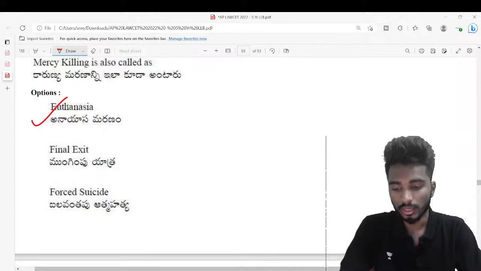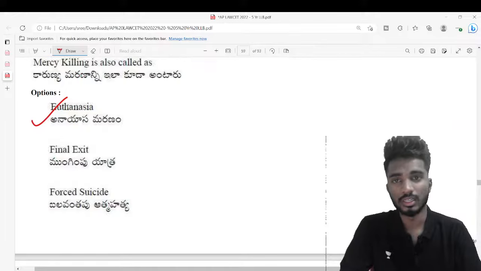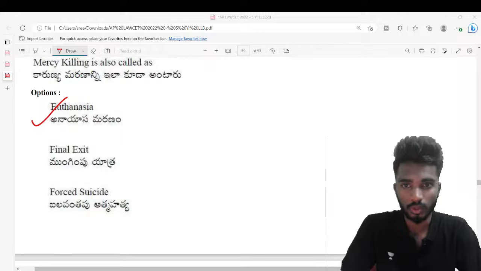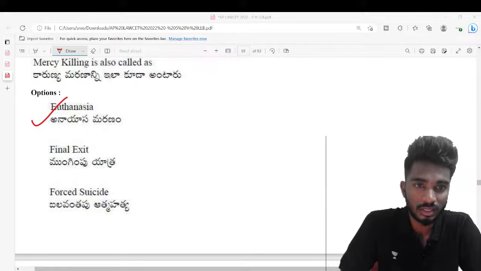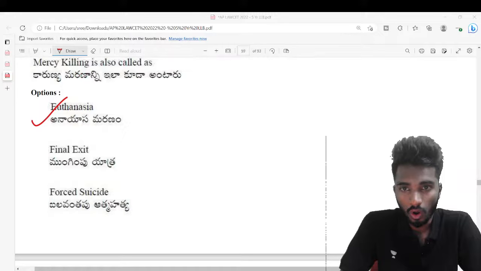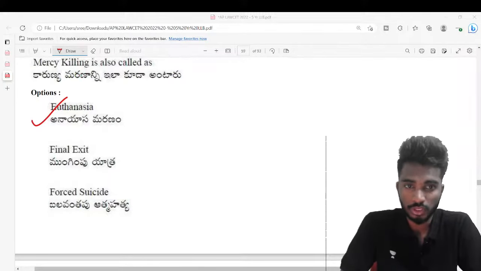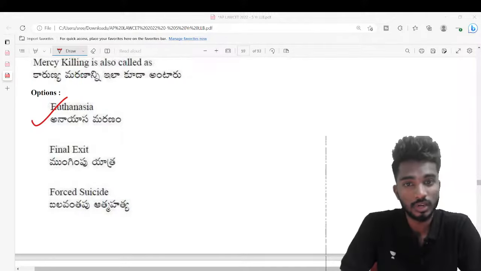So euthanasia actually means that, for example, if there is any terminal illness, which means you actually know that you are not going to live after 1 day or 2 days. So if you are living also, the condition is not going to be very good. So you will actually ask the doctor to inject some drugs, or to remove something which is required, for example getting some slow dose of drugs which are not good for you, or for example if you require a ventilator, slowly we will remove the ventilator, or if oxygen is required, we will slowly reduce the level of oxygen and will kill you, right?